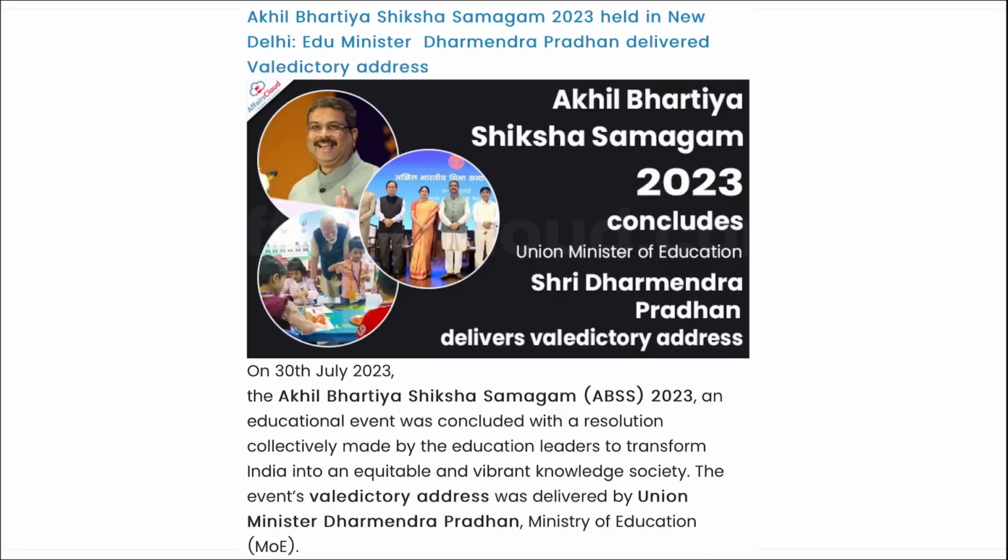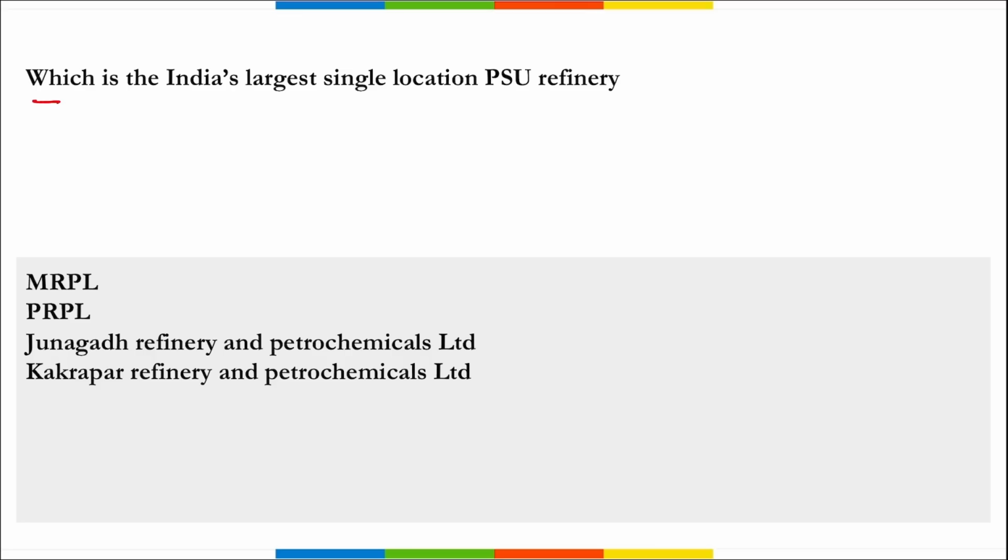Next is India's largest single location PSU refinery, right? So remember, it is Mangalore Refinery and Petrochemicals Limited, right? I repeat, Mangalore Refinery and Petrochemicals Limited, that is based in Karnataka, correct?